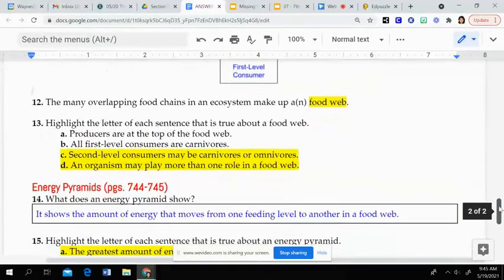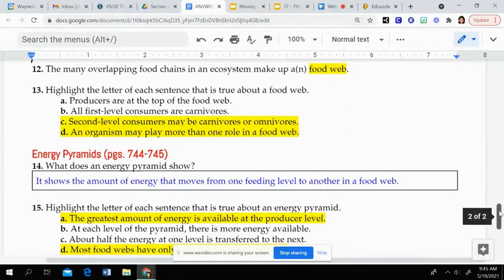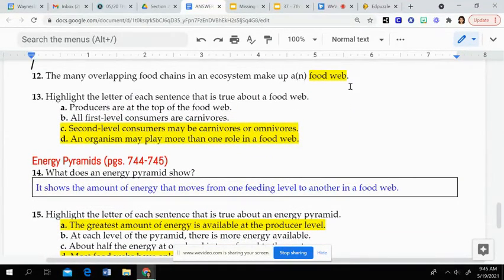Then question 12, the many overlapping food chains in an ecosystem make up what we call a food web. And then you're highlighting the letter that's true about a food web. C, second level consumers may be carnivores or omnivores. And then D, an organism may play more than one role in a food web.